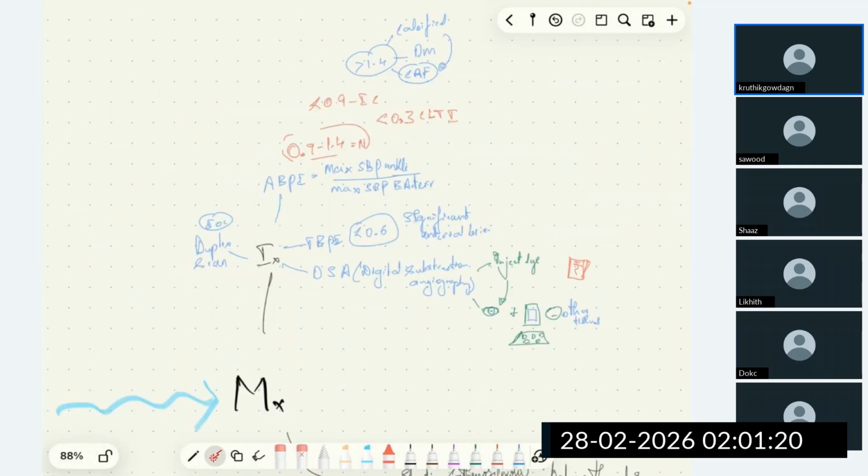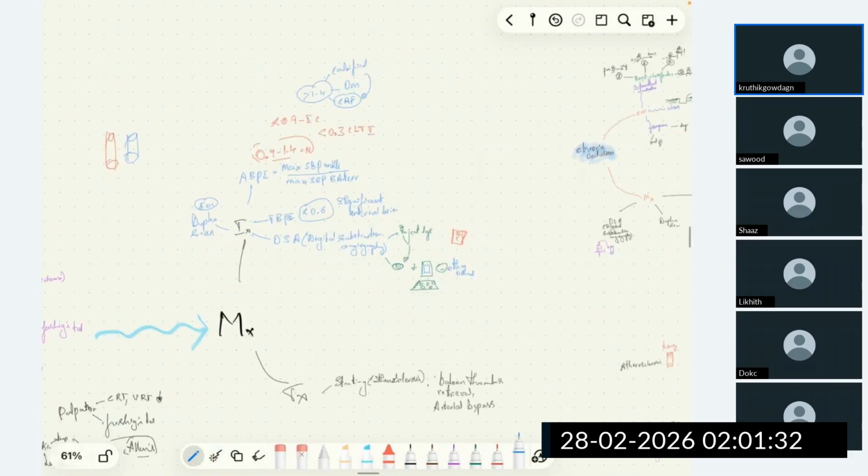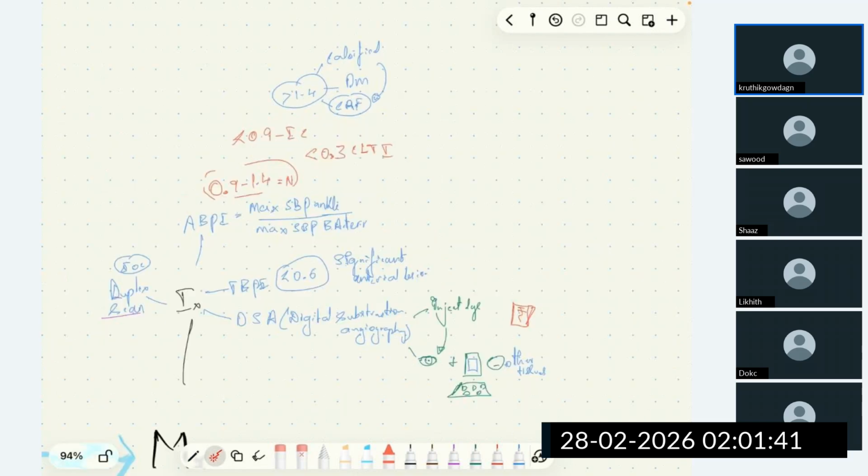Under investigation, when any blood vessels are involved, whether artery or vein, check for flow of the vessel by doing a duplex scan. So the investigation of choice is duplex scan. Then we have some special investigations like ankle brachial pressure index. The term is self-explanatory. We are comparing the maximum systolic blood pressure of the ankle to the maximum systolic blood pressure of the brachial artery.